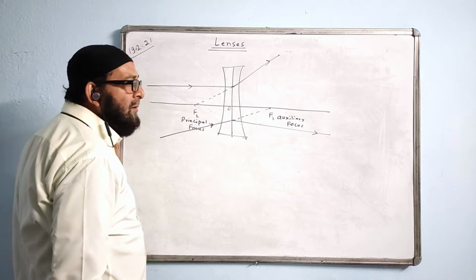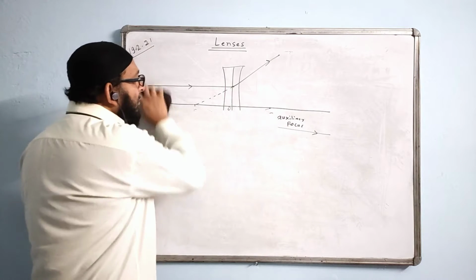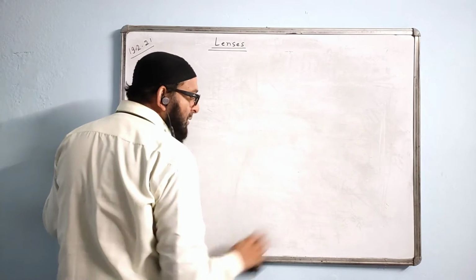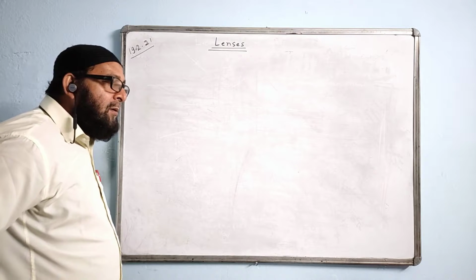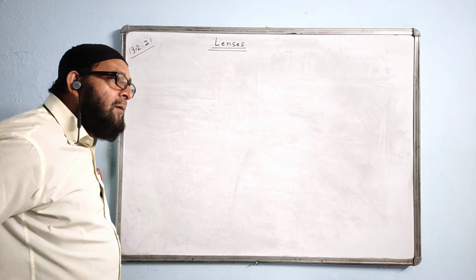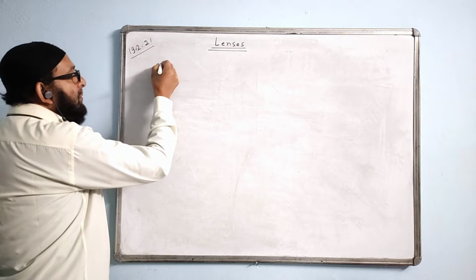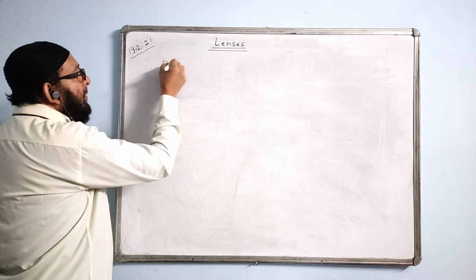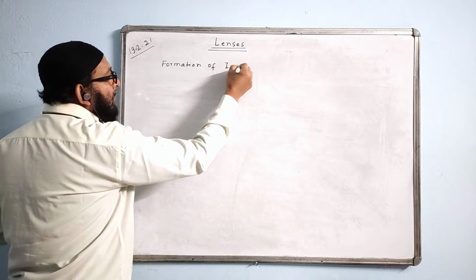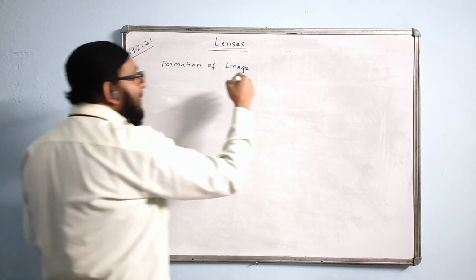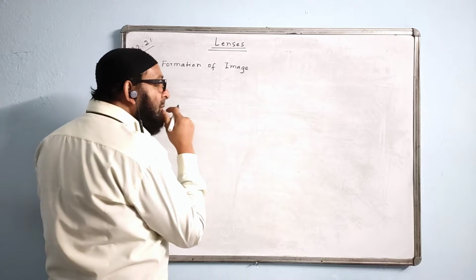Of course, diagrams are there. In the right chapter, diagrams will be there. But this is not clear. You have to do it with the lens. Yeah, those things are coming now. So the next heading is...